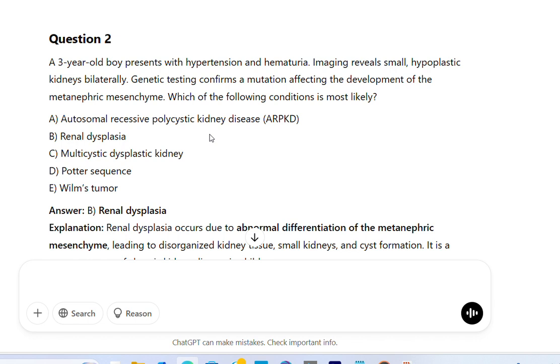A. Autosomal recessive polycystic kidney disease, ARPKD. B. Renal dysplasia. C. Multicystic dysplastic kidney. D. Potter sequence. E. Wilms tumor. Answer B. Renal dysplasia. Explanation.